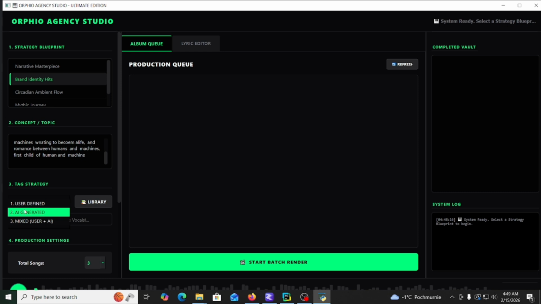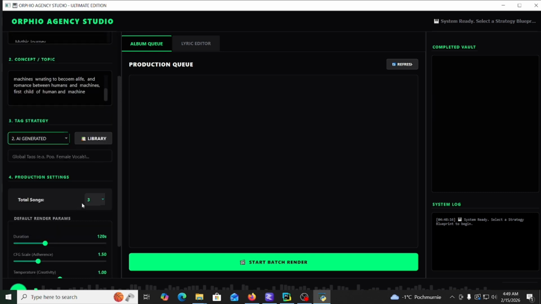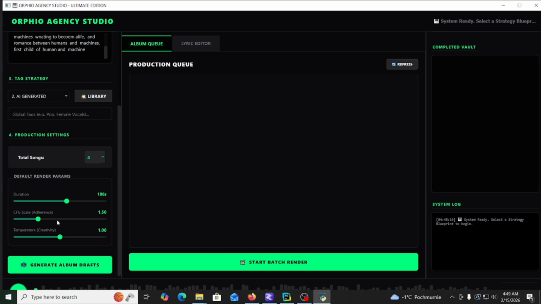Let's say that we will let the AI model generate tags. And how many songs do we want? Let's say that we want 4 songs. Duration of a song, let's set it like this. Those settings should be left on default. You can tweak them, but it will give you better or worse results. So first we should generate drafts.